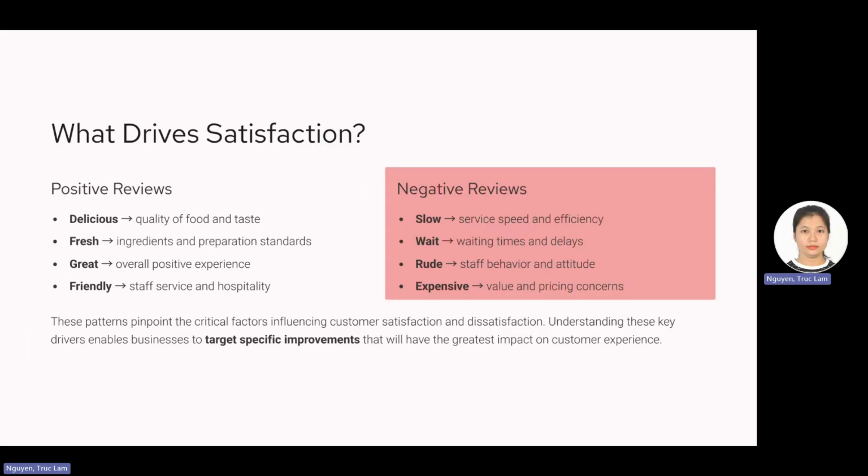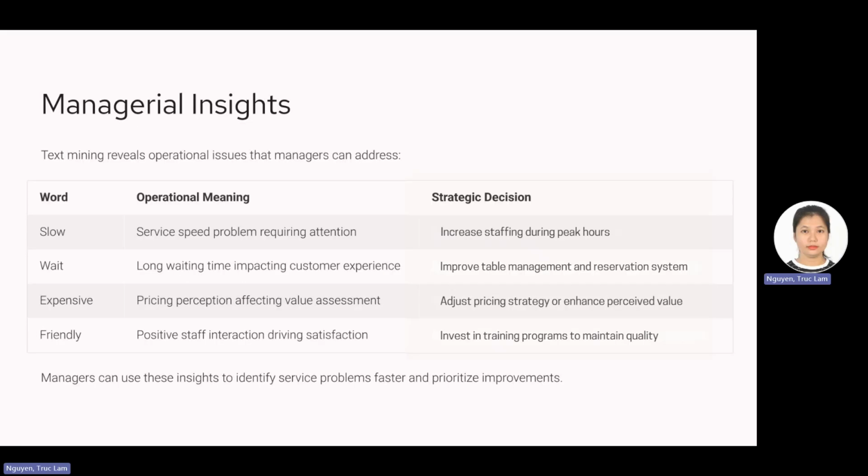So we can see that positive reviews are strongly related to food quality and positive staff interaction, which suggests that these factors play an important role in customer satisfaction. In contrast, negative reviews indicate operational problems such as slow service, long waiting time, negative staff behavior, and concerns about pricing. These patterns reveal important operational insights that restaurant managers can act on.